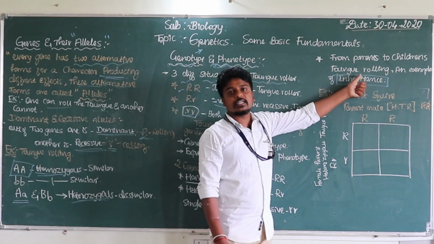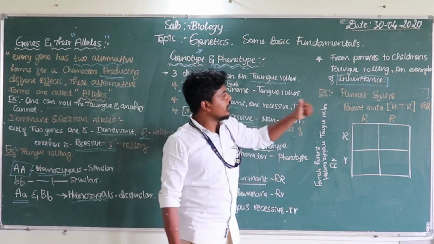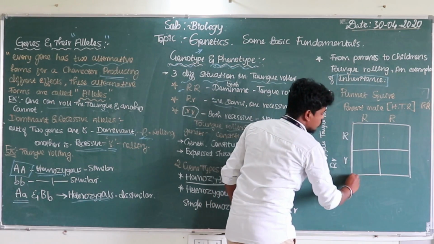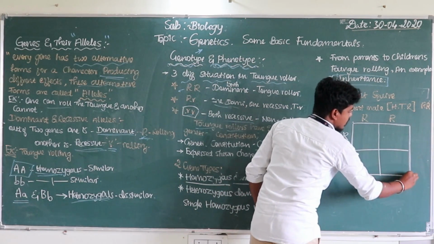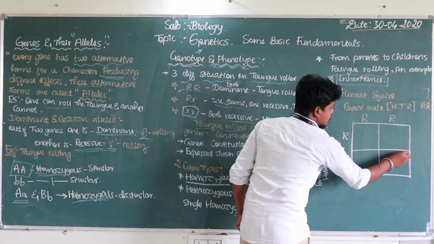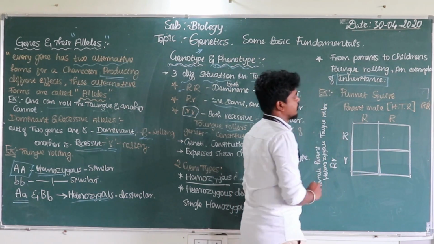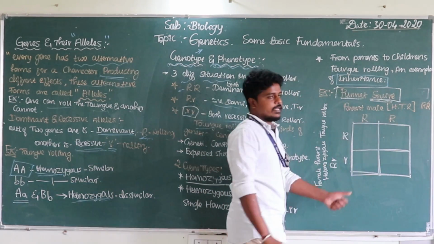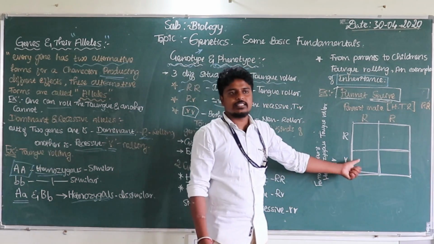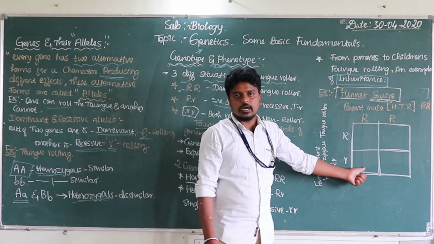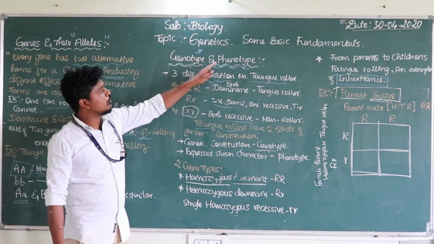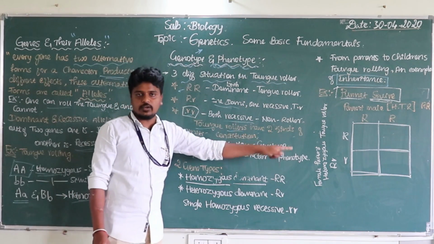For tongue roller, it is easy to calculate the trait of the next generation with the help of a Punnett square. This is the Punnett square. This is the method by which we calculate the genetic characteristics, and we can also calculate the phenotype and the genotype characteristics with the Punnett square.